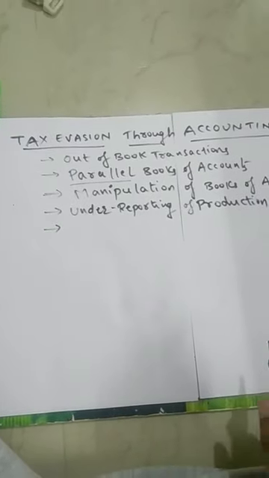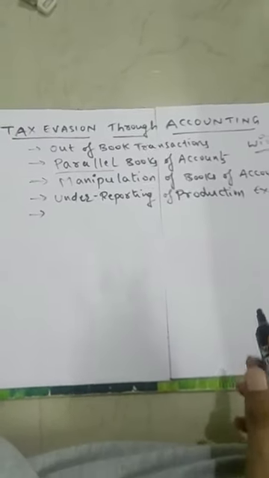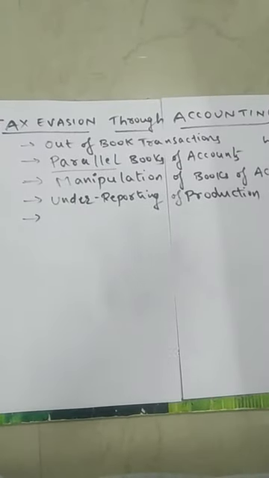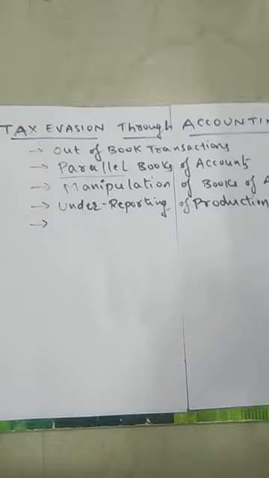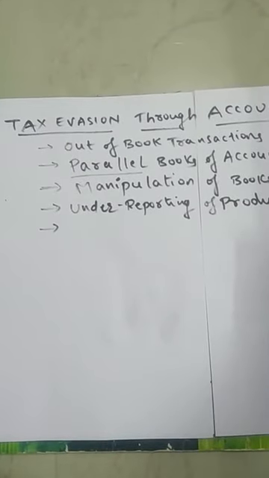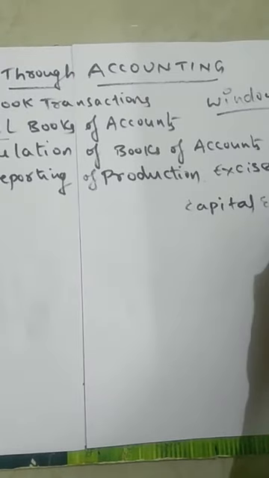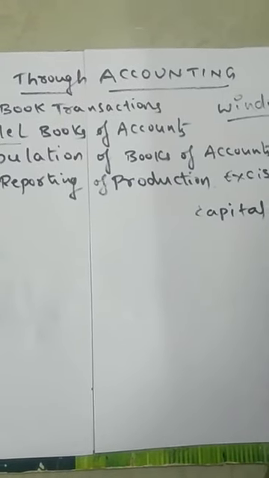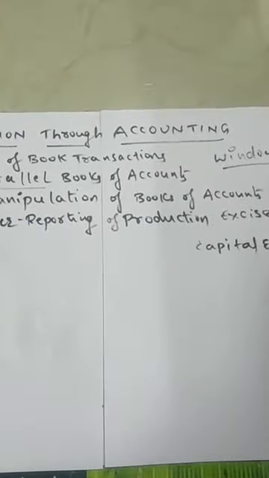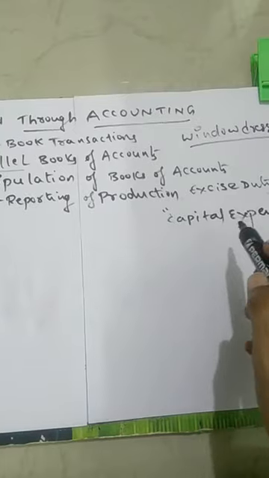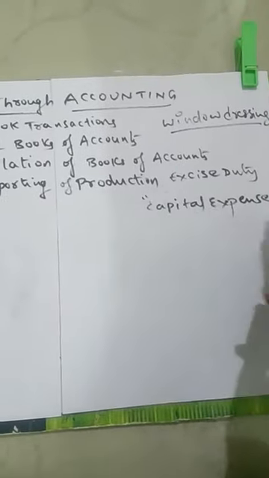Another way is this: the amount we invest on machinery, land, furniture is called capital expense, also called capital expenditure. Means the money invested on the fixed assets is called capital expense.